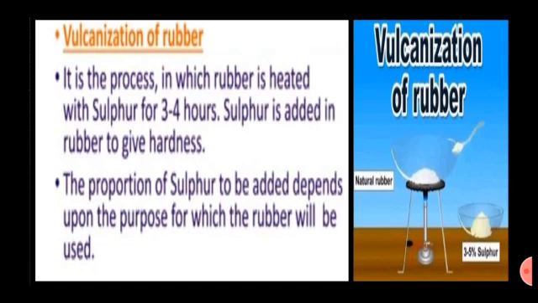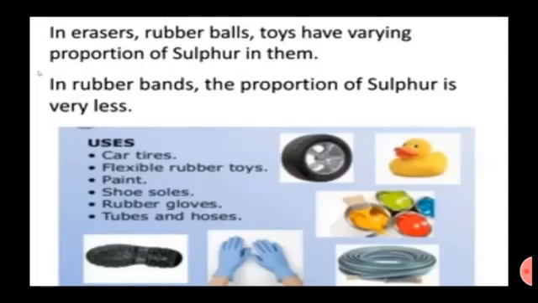The proportion of sulfur in the mixture is determined by the purpose for which the rubber will be used. Erasers, rubber balls and toys have varying proportions of sulfur in them. In a rubber band, the proportion of sulfur is very less. Uses: car tires, flexible rubber toys, paint, shoe soles, rubber gloves, tubes and hoses.